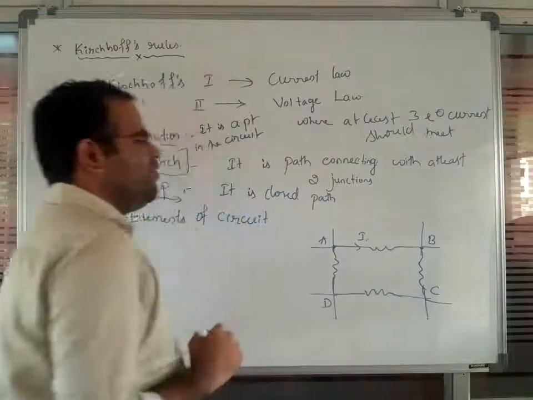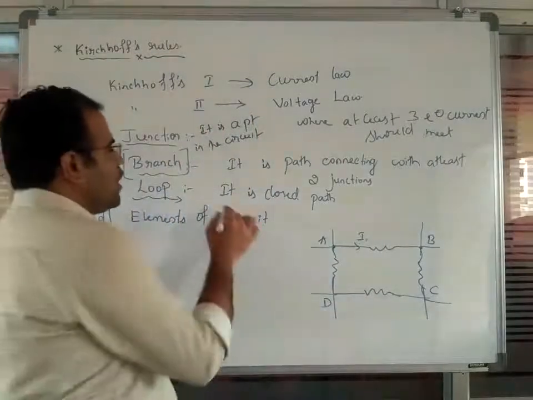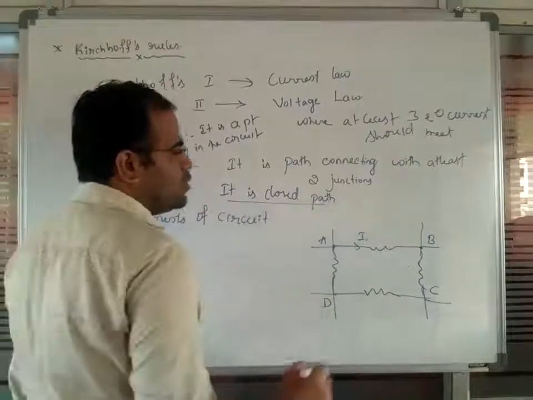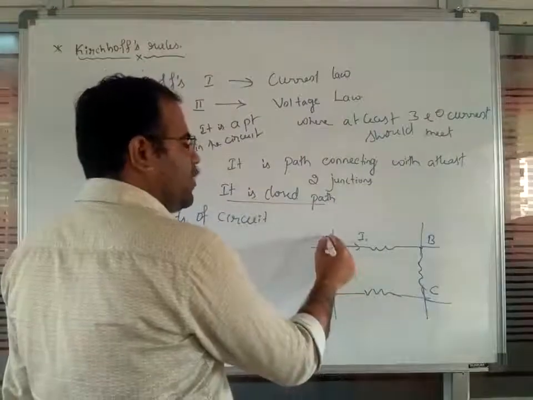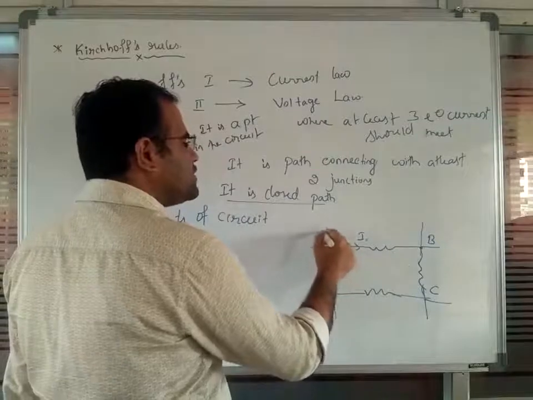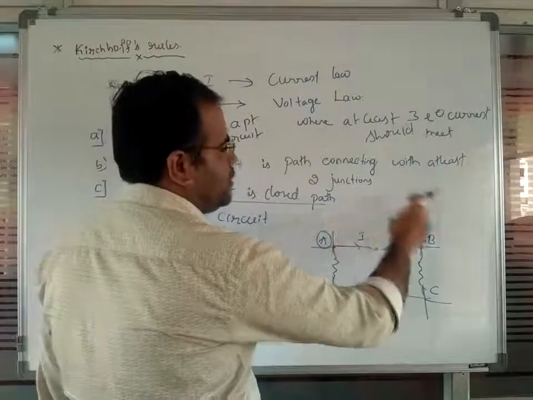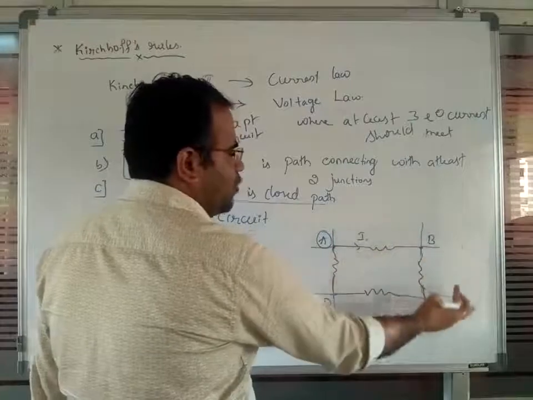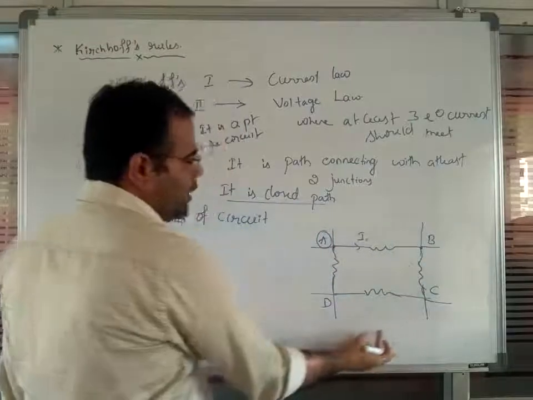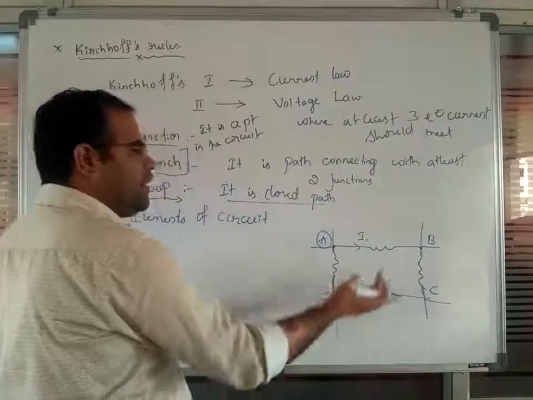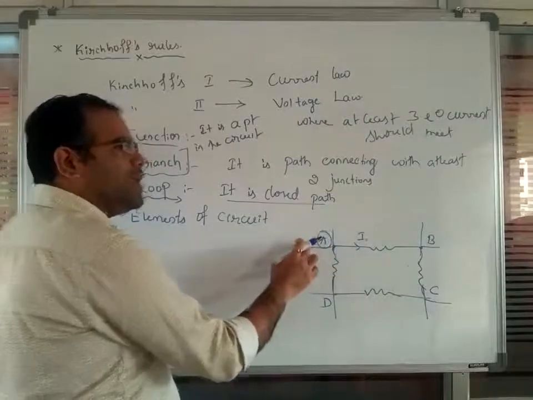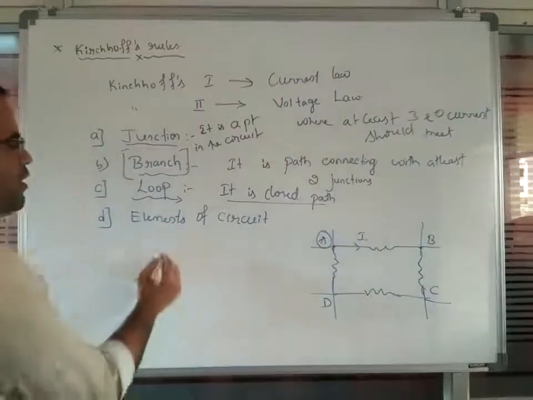So now, what is a loop? It is a closed path. We can say it starts from point A. Starting from point A, next is point A to point B to point C, followed by point D, and it will end again at point A only. That kind of path we call a loop.